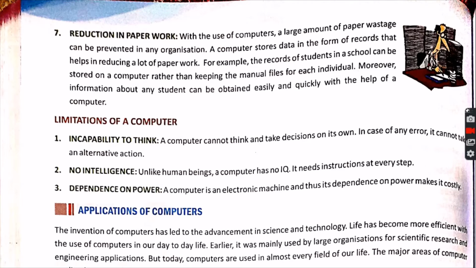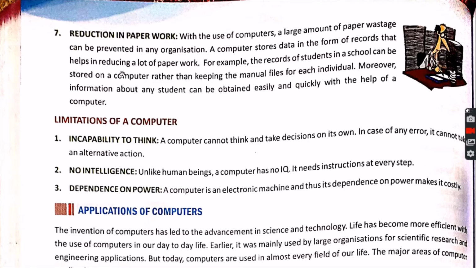So with the use of computer, a large amount of paper wastage can be prevented in any organization. A computer stores data in the form of records that help in reducing a lot of paperwork. For example, the record of a student in a school can be stored on a computer rather than keeping manual files for each individual. Moreover, information about any student can be obtained easily and quickly with the help of a computer.